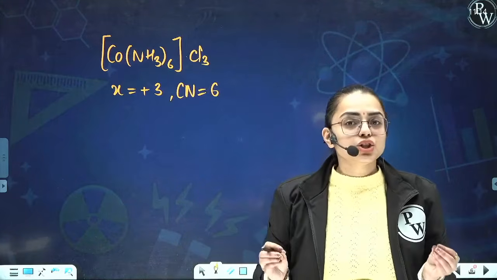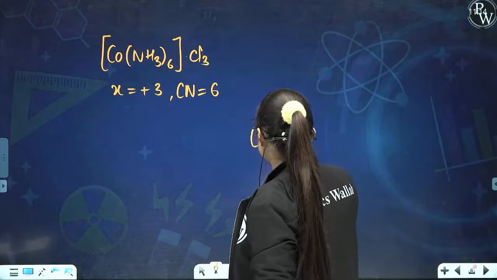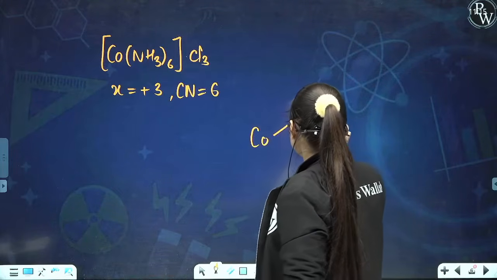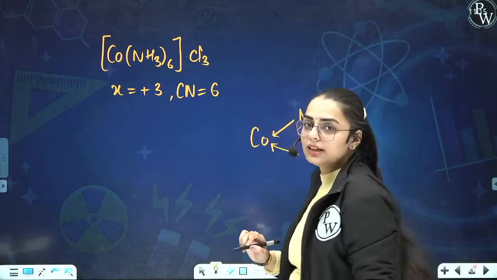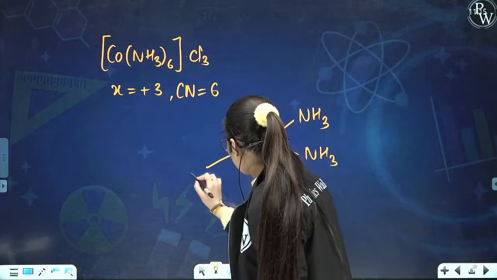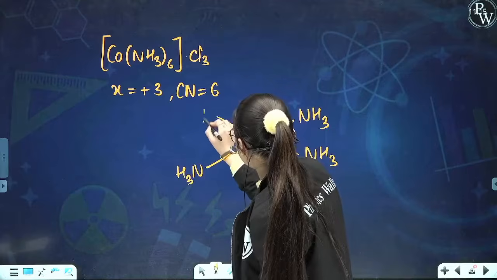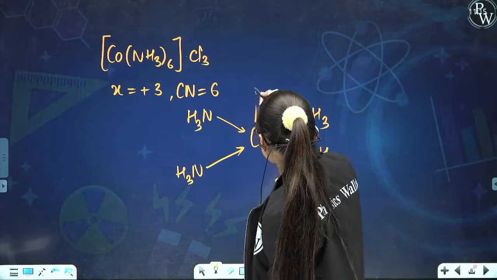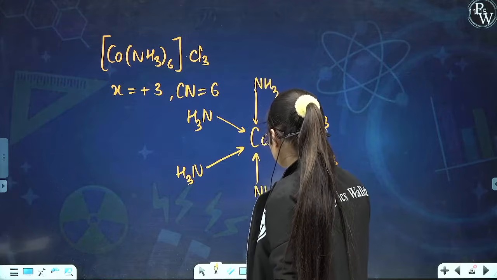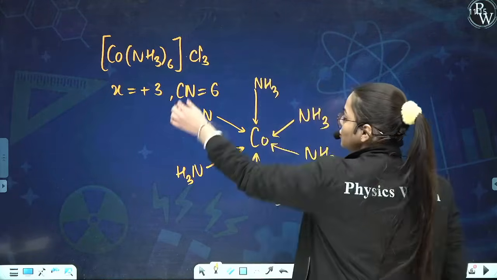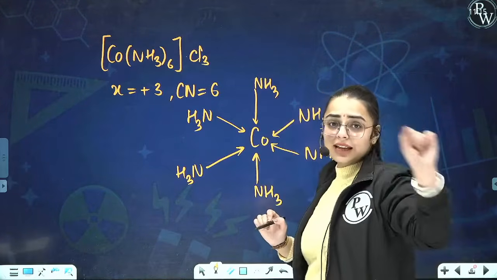If we have coordination number 6, then we shall obtain its geometry and how it will look. If we have the Co over here, there will be NH3 like this, then NH3 like this. Yes, they all are ligands, donating the lone pair of electrons like this. Over here we have again NH3, and here also NH3, and here is the fifth one, and here is the sixth one. This is the representation of the ligands, that means of the secondary valency. They are represented by the solid line, the straight line.